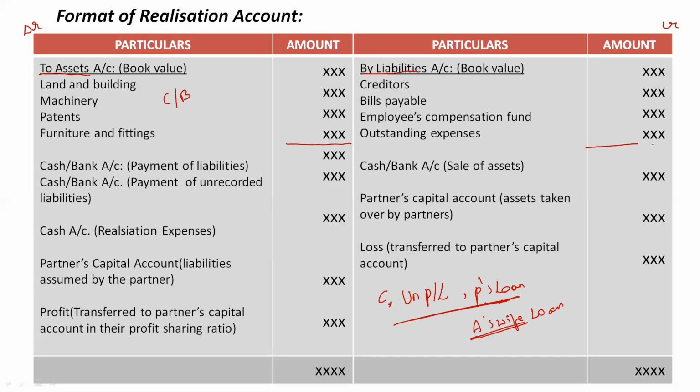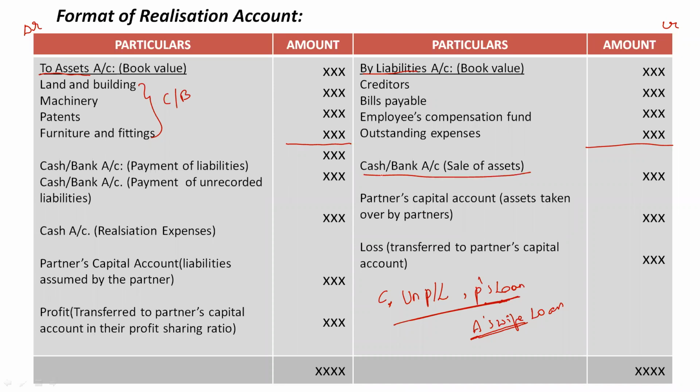So here the first step completes: recording the book value of assets and liabilities. Assets on the debit side and liabilities on the credit side. Clear? After this, the next step is selling off or realizing these assets. Whatever assets have been sold, we will record it here as cash or bank account.